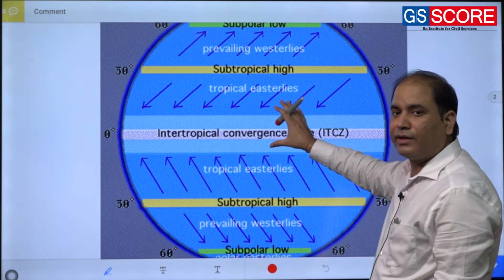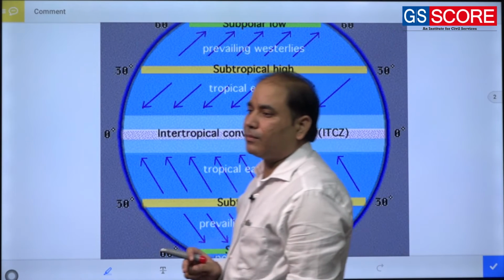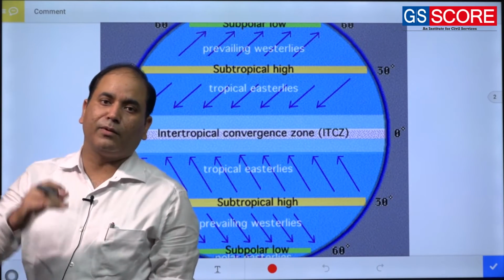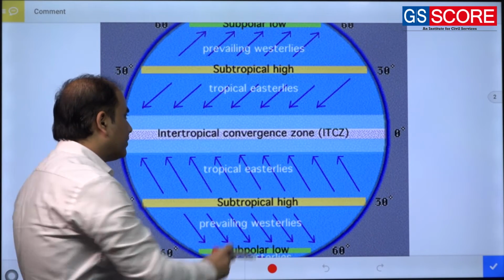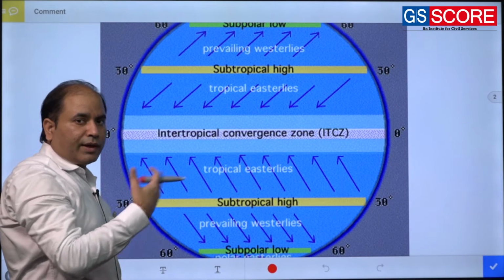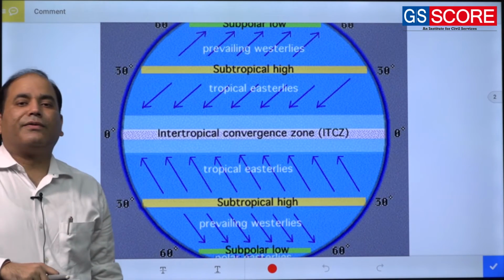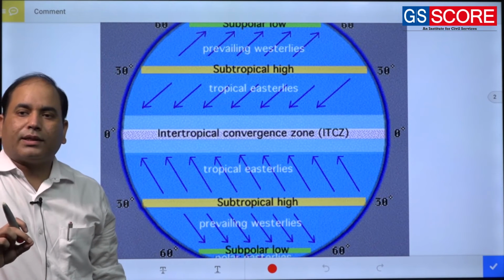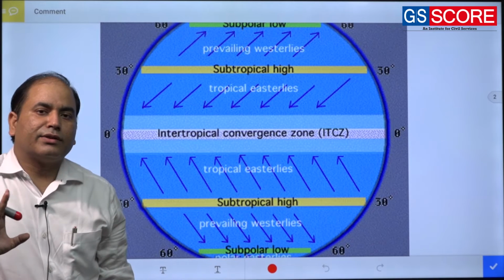Simply, we have the different planetary winds: the trade winds blowing in the tropical region, the westerlies blowing in the mid latitudes, and the polar easterlies. The convergence zone of the two tropical easterlies, the two trade winds, is referred to as the zone of convergence, zone of low pressure, that is ITCZ, the intertropical convergence zone.